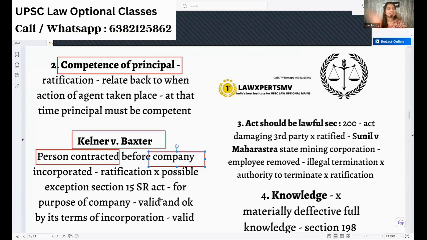When the idea came, he will go and contract in the name of the company. The company will be only created after the action. Whether it can be ratified, it cannot be, because at the time when the agent is acting, the principal must be competent. He must be existent. The company was not existent. So ratification is not at all possible.